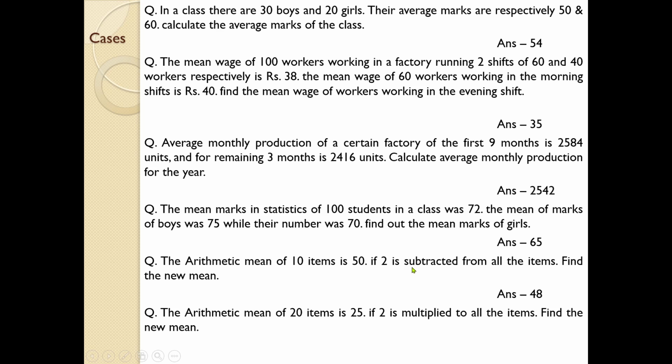So if it is like that, then how are we going to deal with this one? Here the mean of a certain group, 25, is given. If 2 is multiplied to all the items, then what will be the new mean? Very easy. 25 into 2, 50. There are no further steps regarding that. Just remember this type of question, the method for dealing with this type of question.